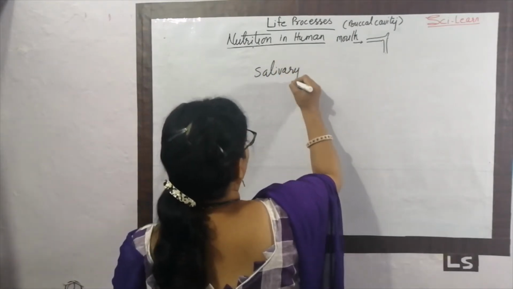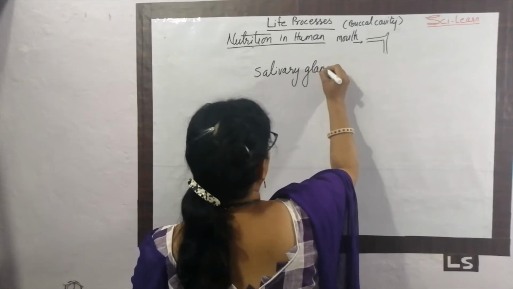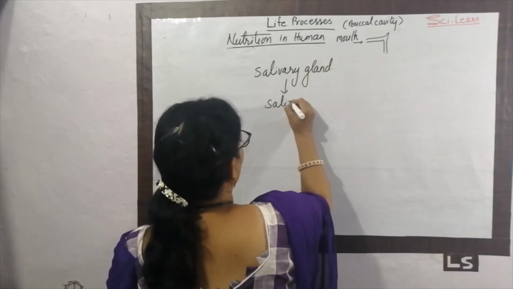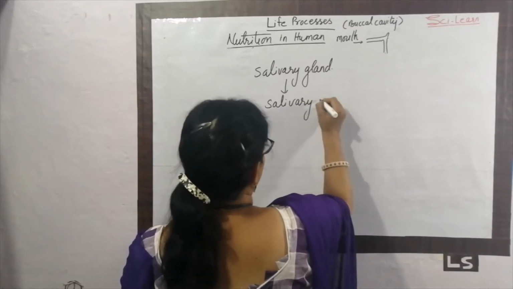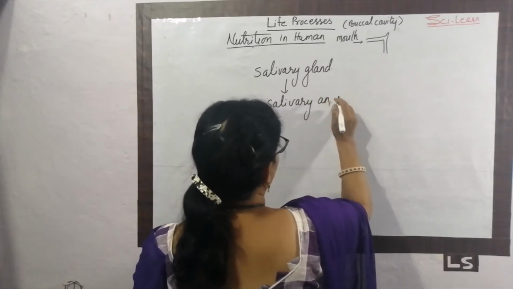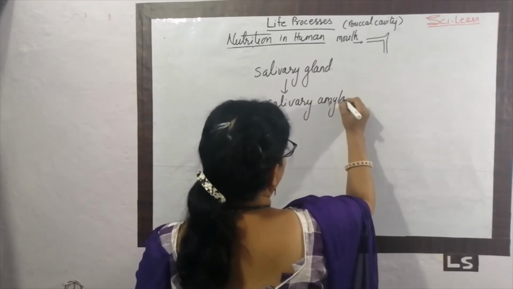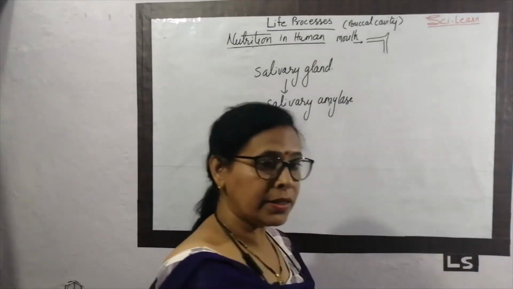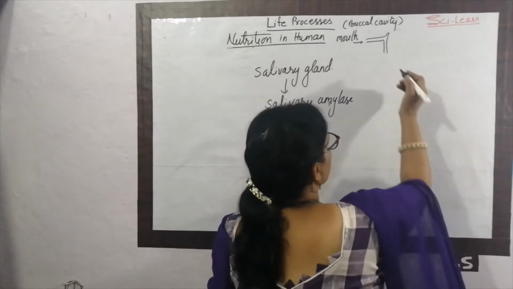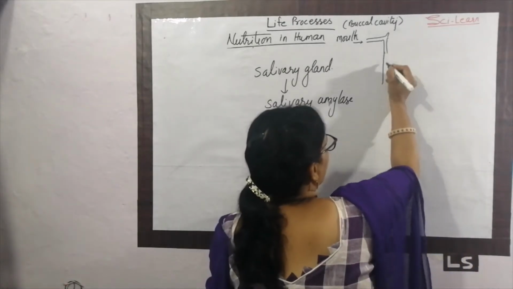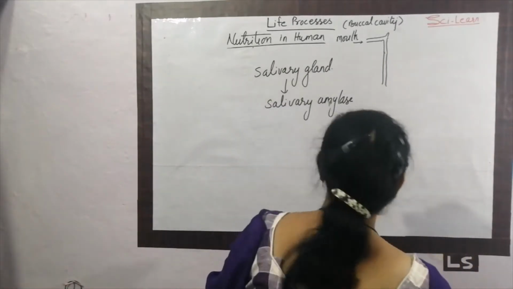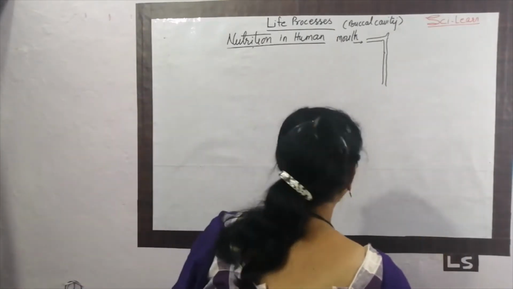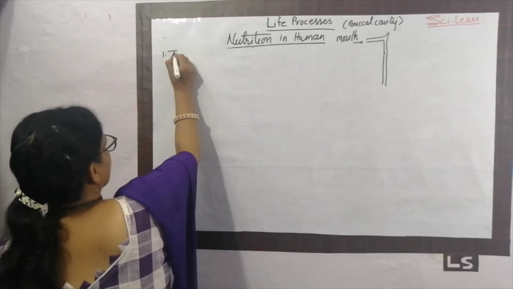What is the role of the salivary gland? The salivary gland secretes an enzyme called salivary amylase. What is the role of salivary amylase? We are talking further. The food which we eat in the mouth, the first step is here, that is called ingestion. Food is ingested in our mouth. First step, ingestion.